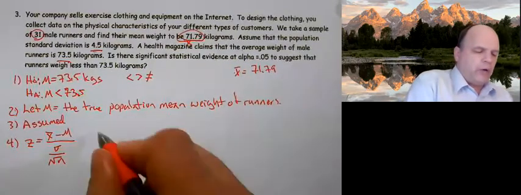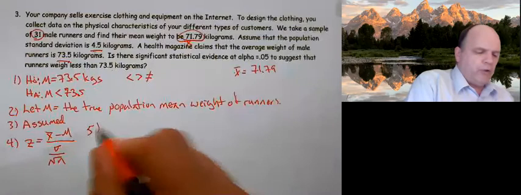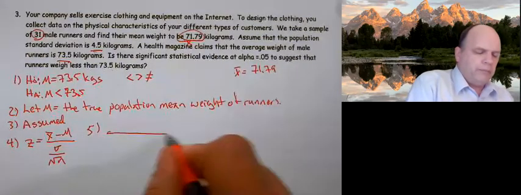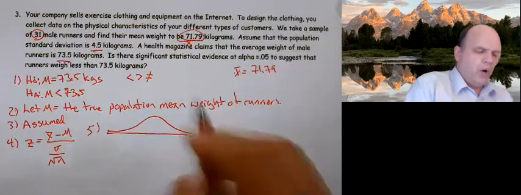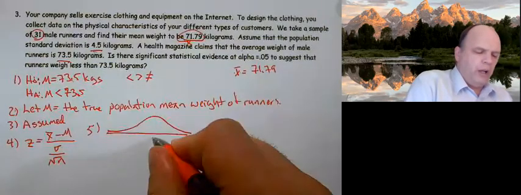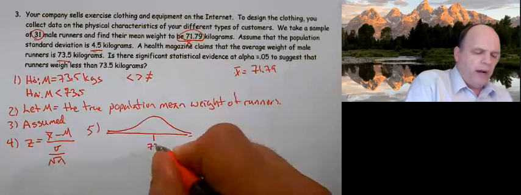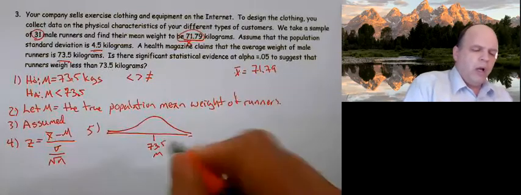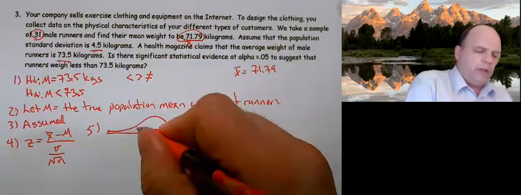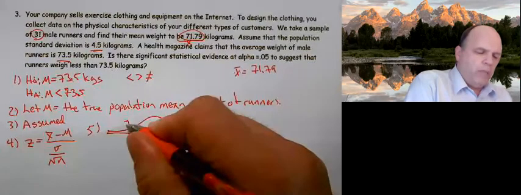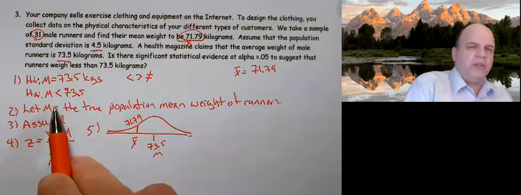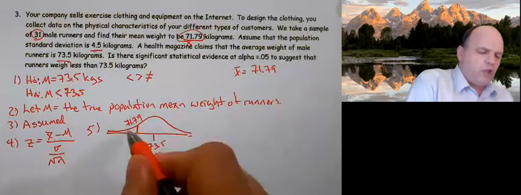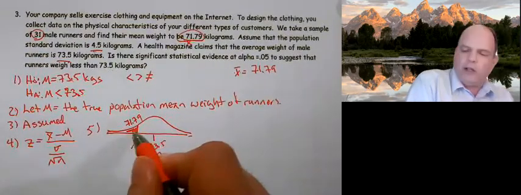Now we need to draw our graph and shade, which is number 5. So drawing my graph. Well, the claim is our center at 73.5. That's the mu. But we got a value that's something lower at 71.79, and that's our X bar. And because this is a less than, we're shading off to the left.